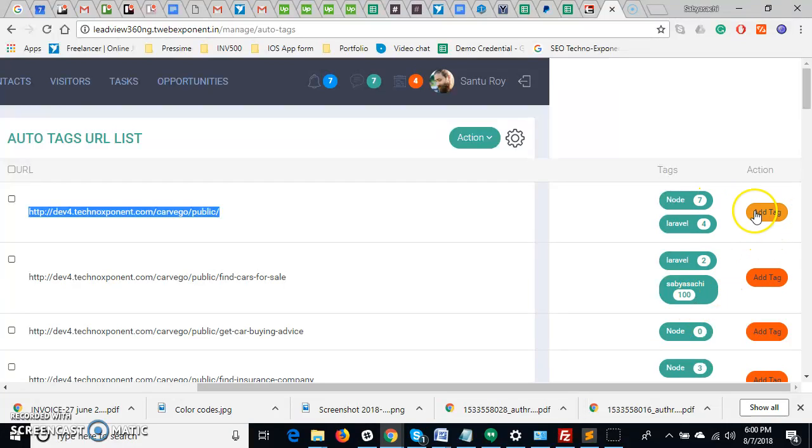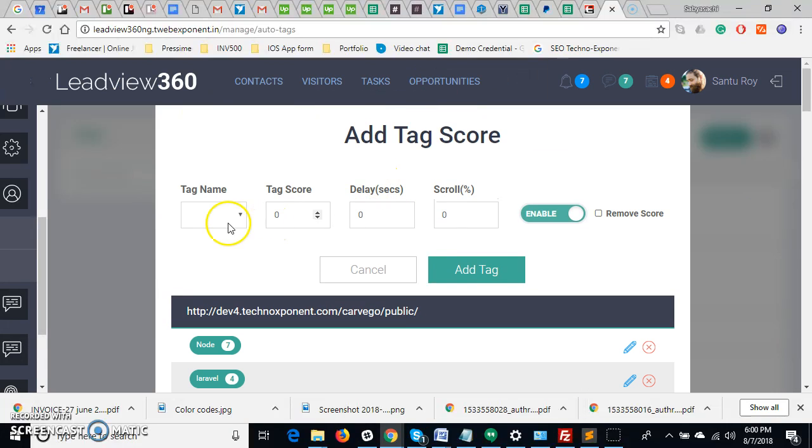So let's say this URL has two tags and I can give their points, like tag name I can select, tag score, delay, scroll, how much scroll, enable, disable and remove score. Enable, disable, on the left panel there will not be a score. Remove score, if I put it, this tag score should be removed if someone visits that page.